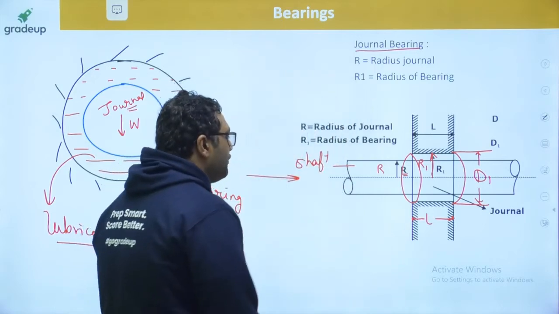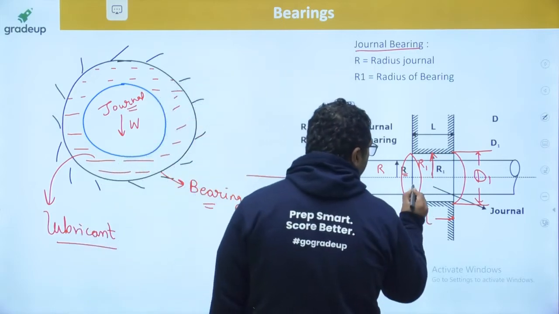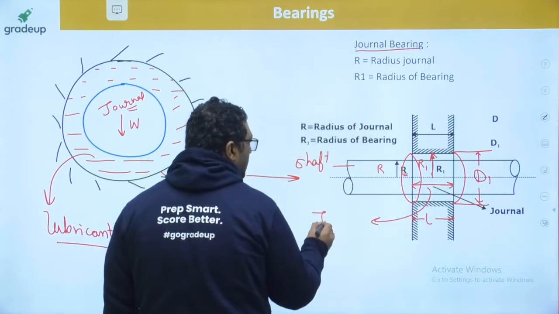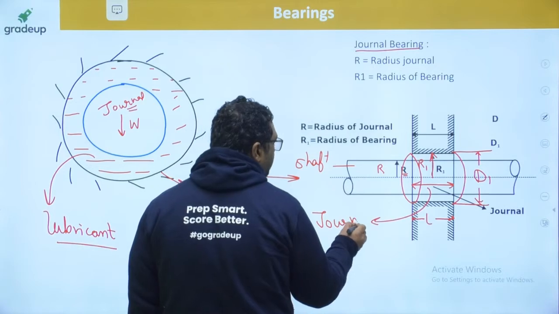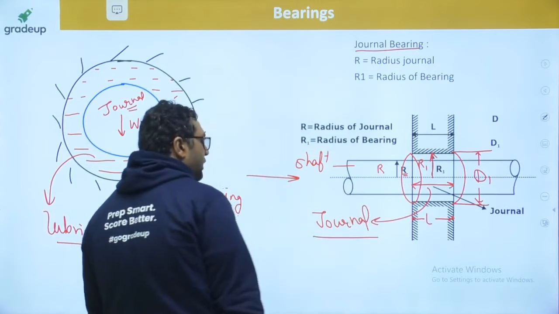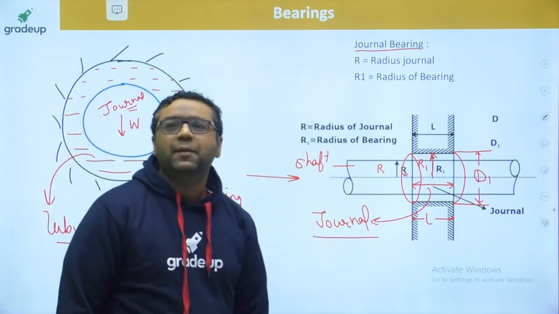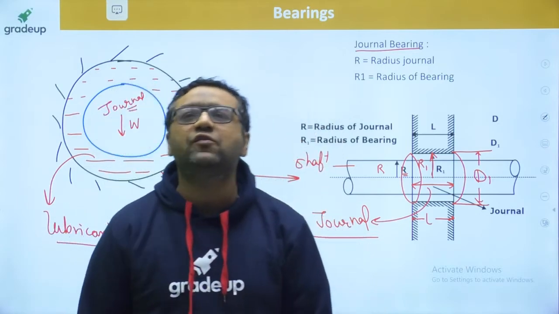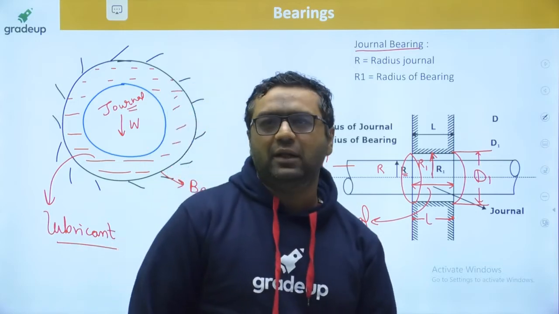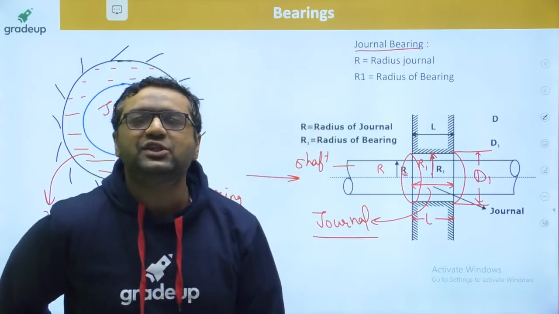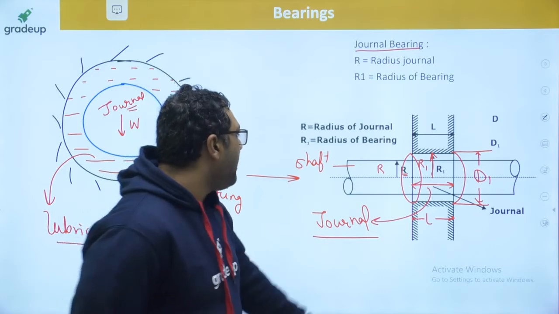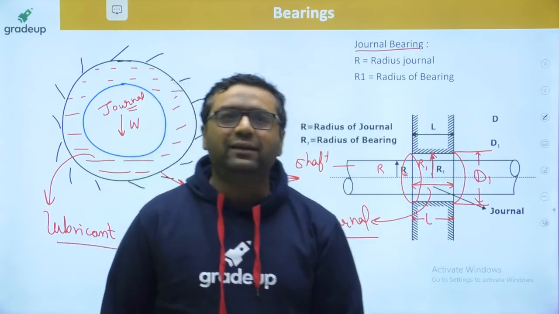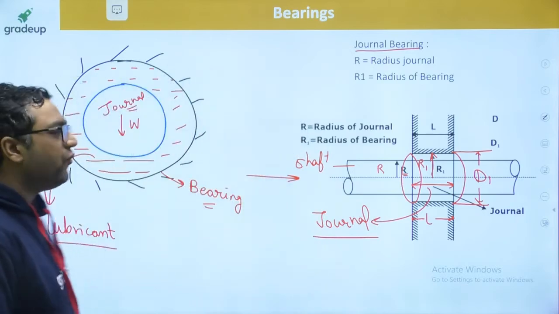Only the part of the shaft which is inside the bearing is the journal. So only that much part is said to be the journal; the complete shaft is not. Mind this thing, this is a very important point for interviews.